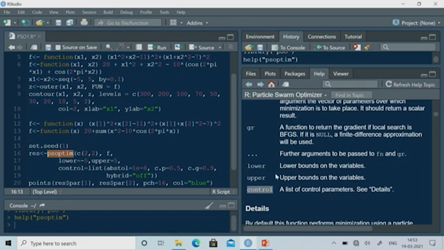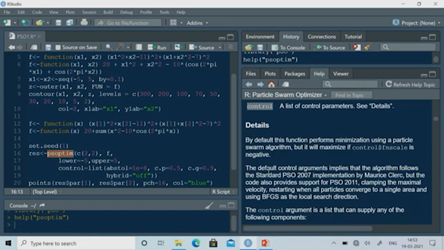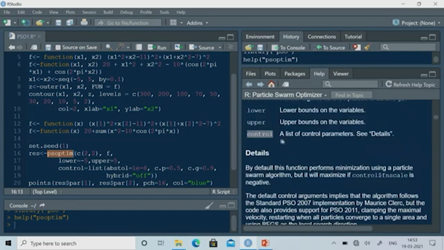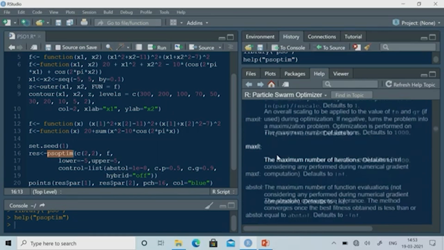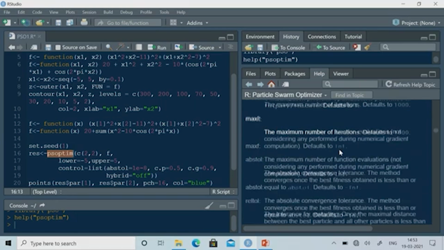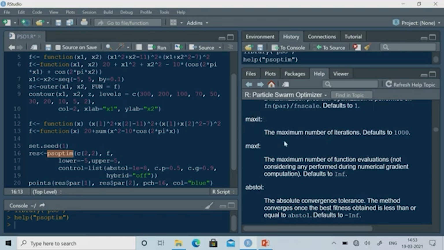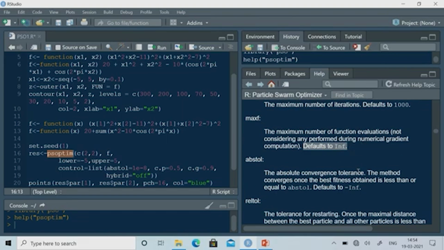You can see the details. By default these parameters have been defined, but you can also change them if you want. I will show you how you can set these parameters. Here you can define the maximum number of iterations, which by default is 1000, and the maximum number of function evaluations, which by default is infinity, that means it can go up to any value.